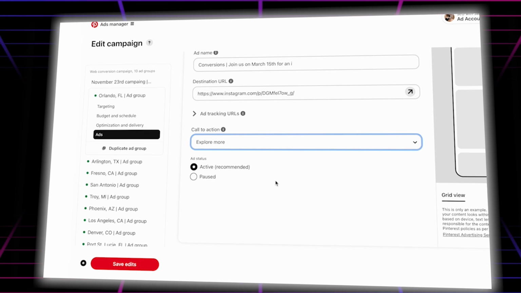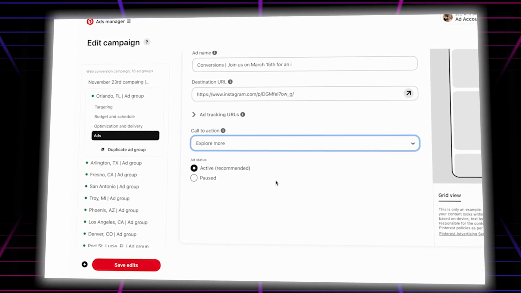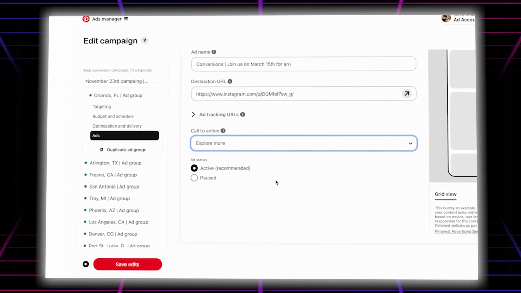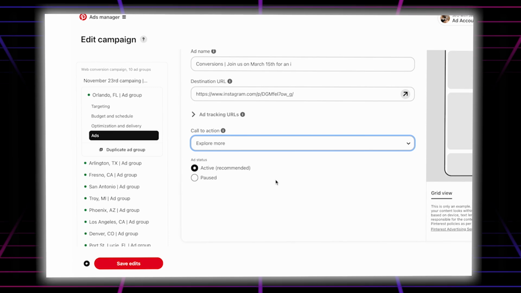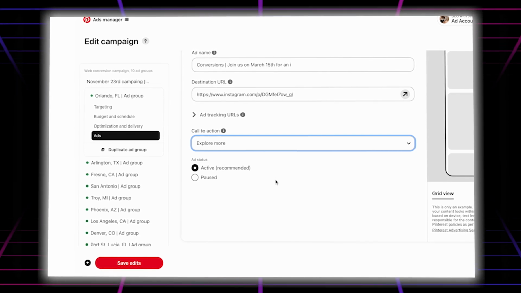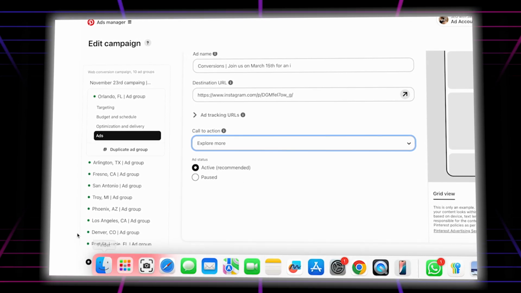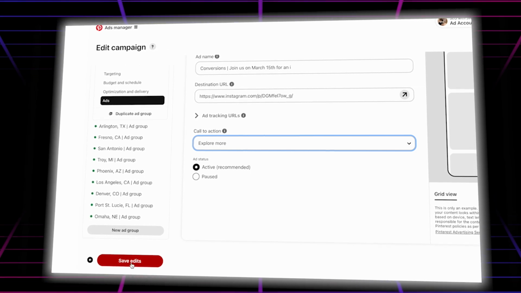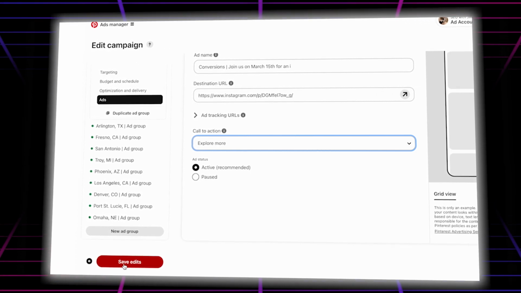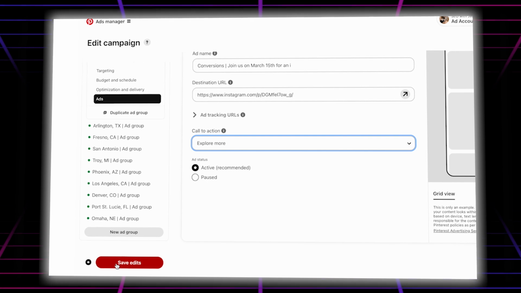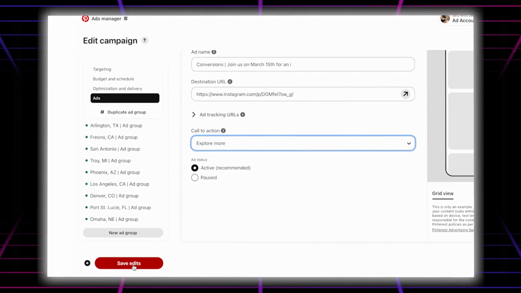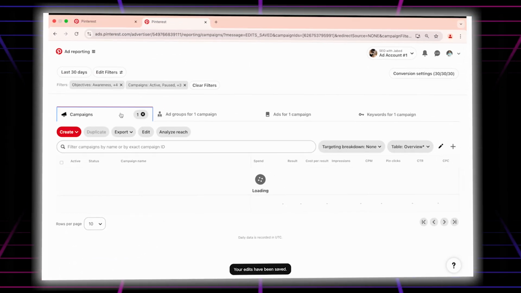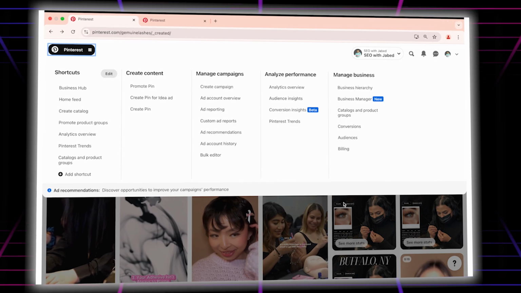So this is pretty simple. You just need to spend some time in the Pinterest ad section so that you can get a little comfortable. This is very simple, and from there you just need to click save edit. In mine here it's save edit, but from your end it will be publish. So from there you just need to simply publish, right? And here you go, your ad is live. This way you're going to run the ads.